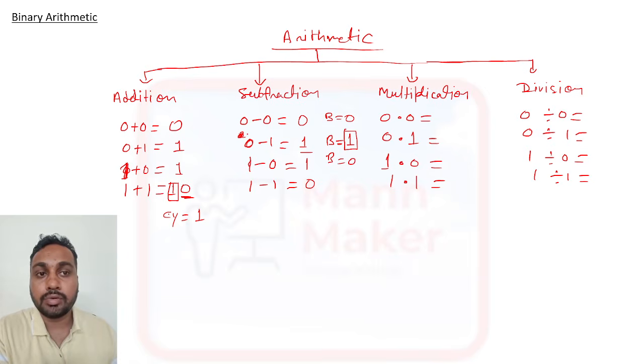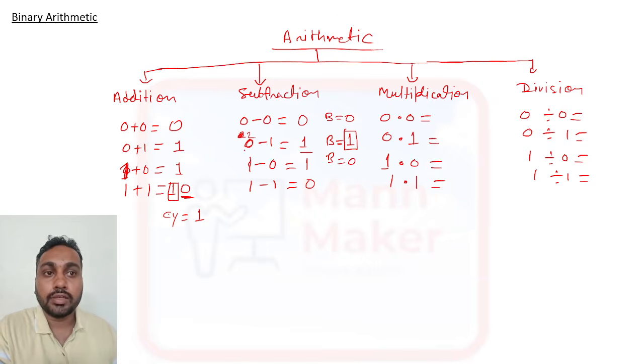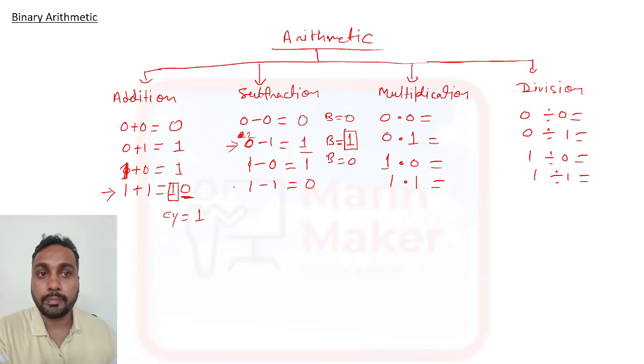So we have taken borrow, that will be your 2. So 2 minus 1 is your what? 1. Okay. So for this thing you need to remember this 2 point, and apart from that